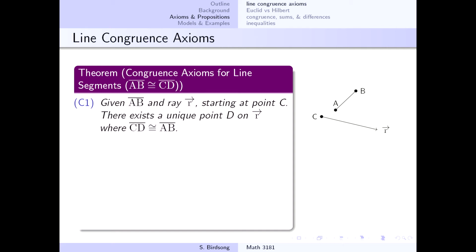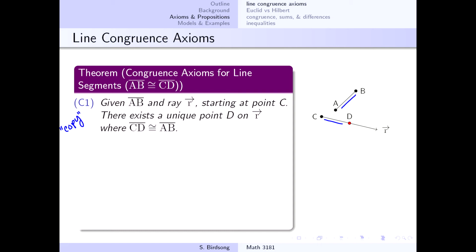According to this axiom, there's always going to exist some unique point D on your ray where the line segment AB is congruent to your line segment CD. Note what this congruence axiom is really talking about: it tells you that you're able to copy any line segment onto some other line elsewhere in the geometry.